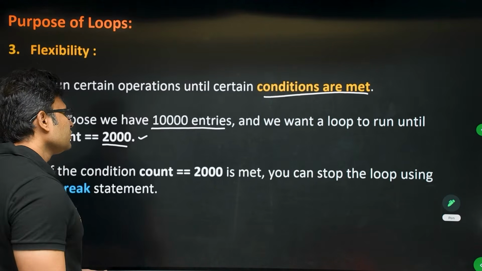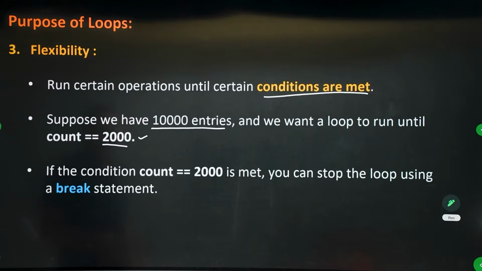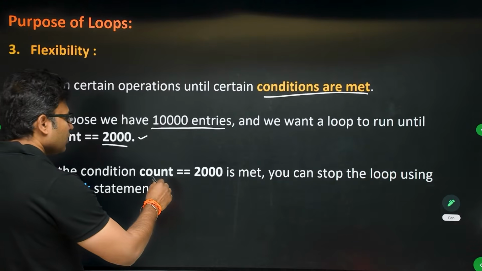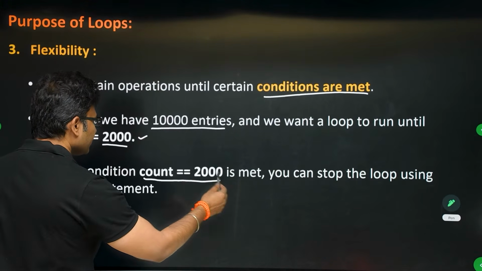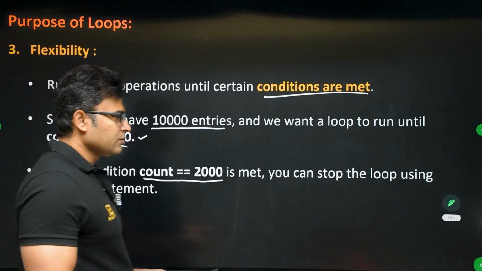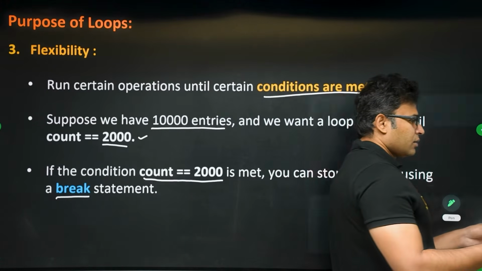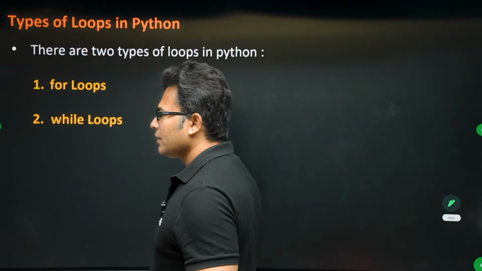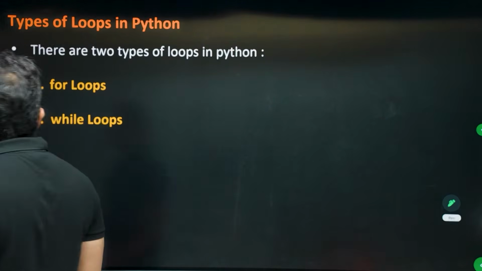That is possible, which means you can put conditions in loops, and that is what makes them flexible. There is something called the break statement, which we will see later. Whenever you have processed 2000 records, you can stop by using the break statement.